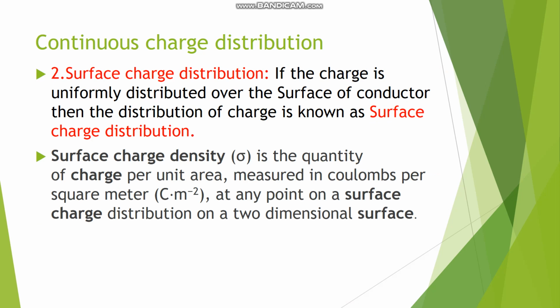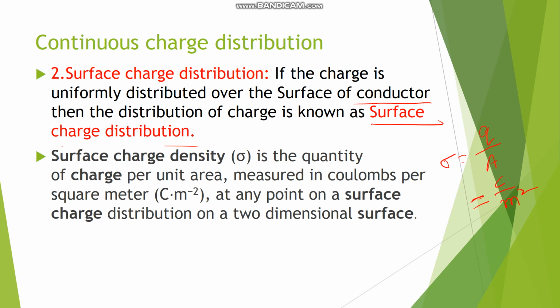Now the second one is surface charge distribution. If the charge is uniformly distributed over the surface of a conductor, then the distribution is known as surface charge distribution. If we find the charge density, it may be defined as charge per unit area. That means sigma is equal to Q by A. The unit of charge is coulomb and the unit of area is meter square. So coulomb per meter square will be the unit of surface charge density.